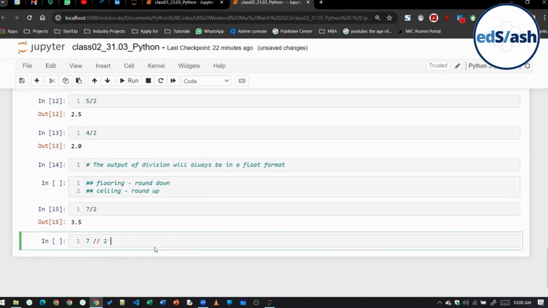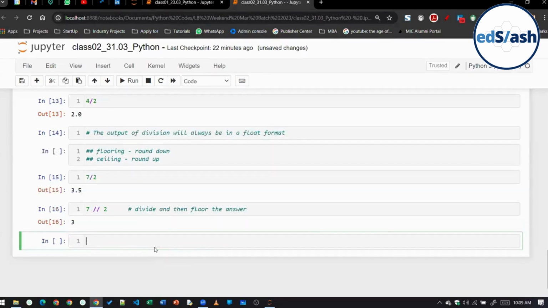Python will first divide, and then floor the answer. Okay. So what will be the answer in this case, class? What do you think should be the answer? 3. Because 7 by 2 will be 3.5 and then it will floor it. So answer will become 3.